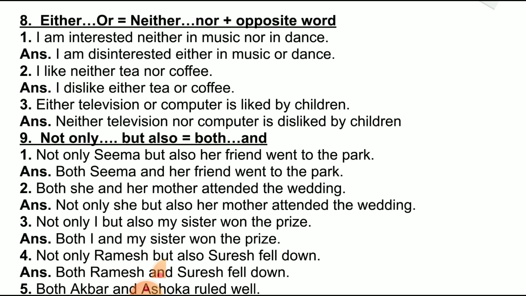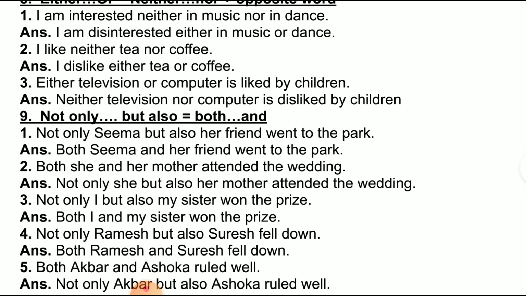Interested neither in music nor in dance. Here, the rule is neither nor is given, so neither nor plus opposite word you have to write to make it either or. So the opposite of interested is disinterested. I am disinterested either in music or in dance. Instead of neither we use either, instead of nor we use or. And the opposite word of interested is disinterested.